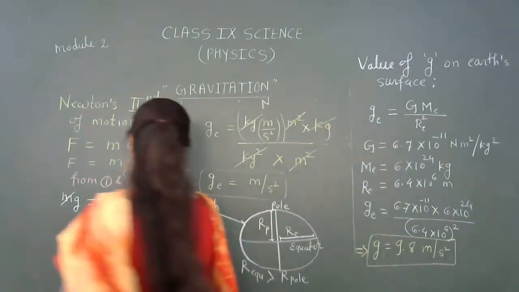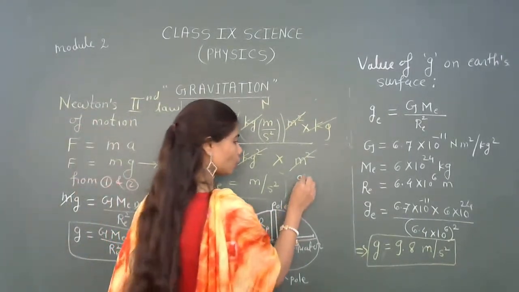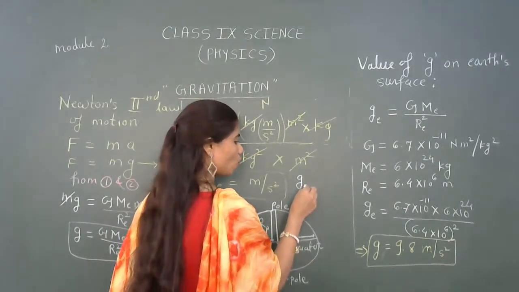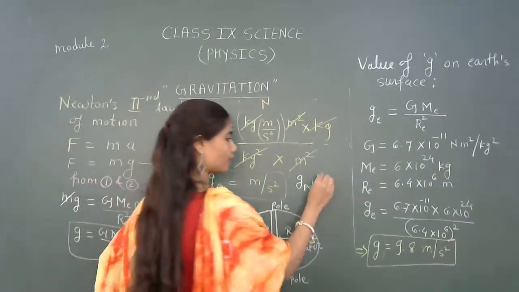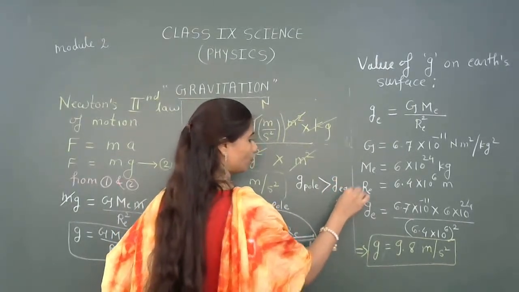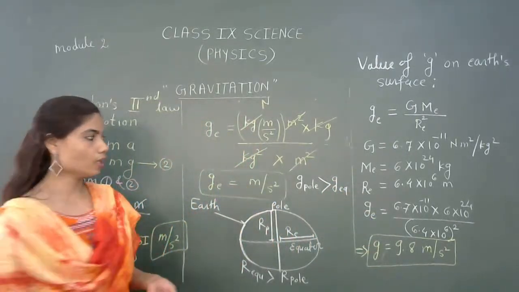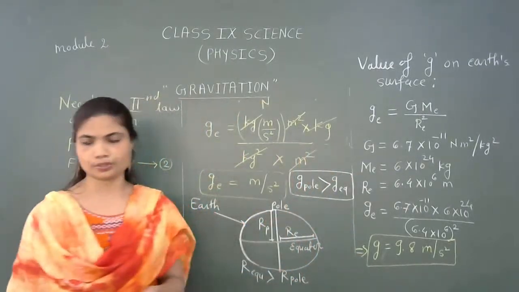What can we say? We can say that the gravitation at the pole will be greater than the gravitation at the equator. Okay, this is a very important concept to be introduced.